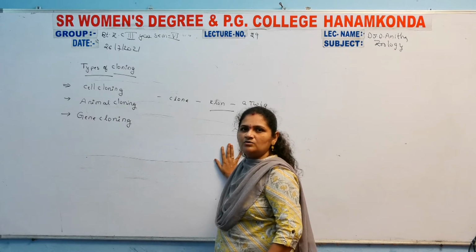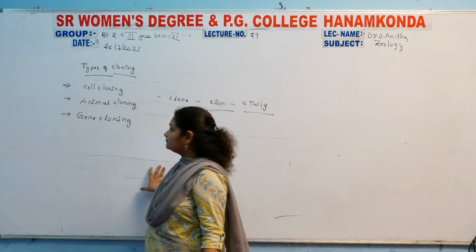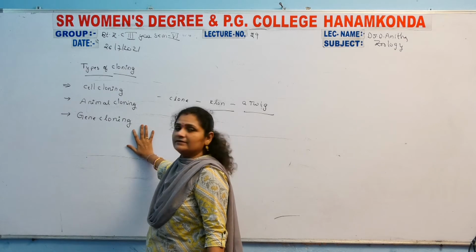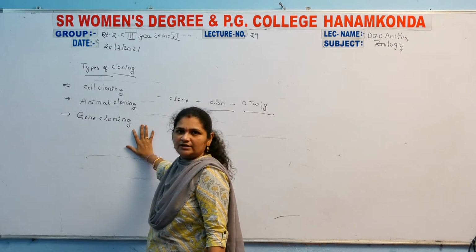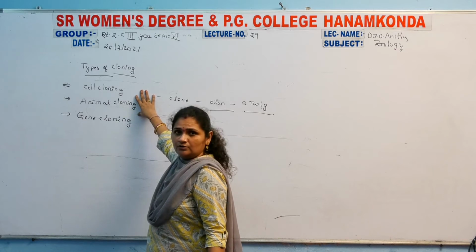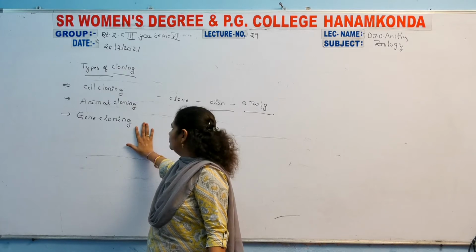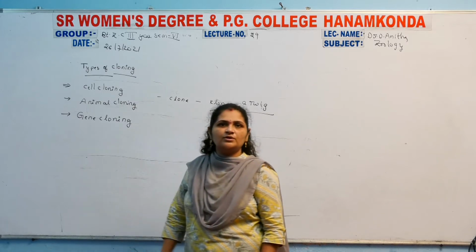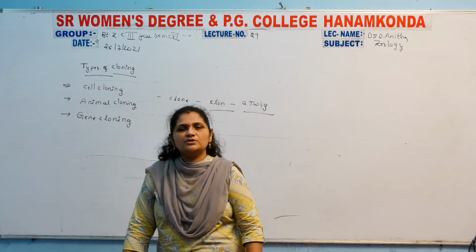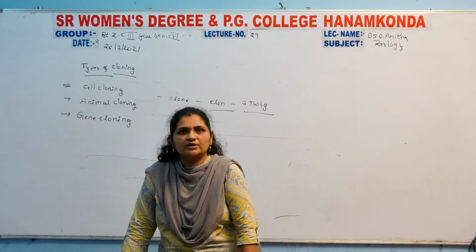So these clones are formed by cell cloning, animal cloning and gene cloning. The types of cloning is your next topic. Totally three types of cloning are there in your syllabus: cell cloning, animal cloning, and the third one, gene cloning. Of these three types, first we want to discuss cell cloning.